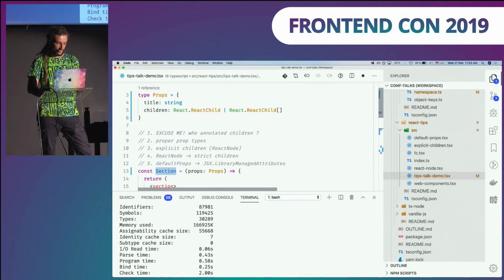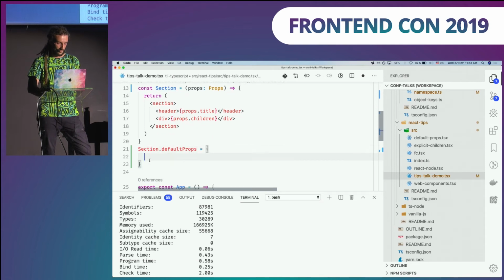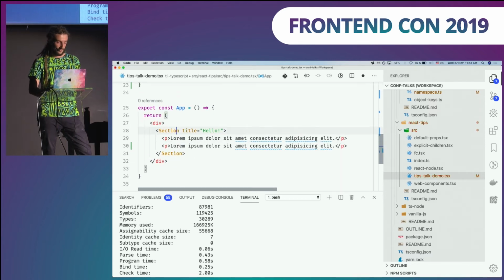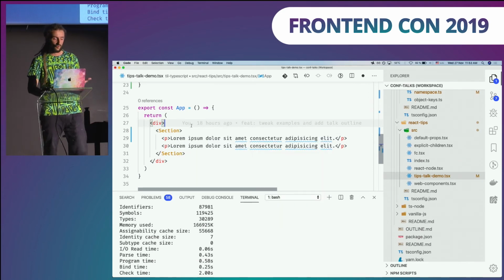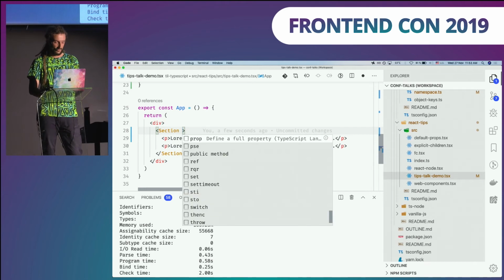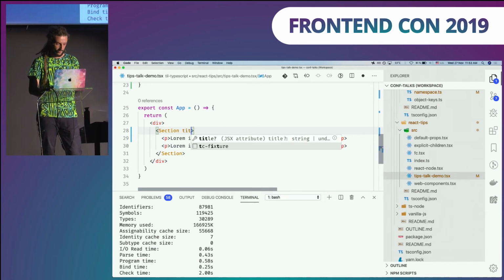And let's make our title default. So I'm gonna be saying title, it's gonna be by default hello. All right. Now TypeScript is smart enough, and if I will remove the title, there will be no compilation errors because title is optional, right? Yep.